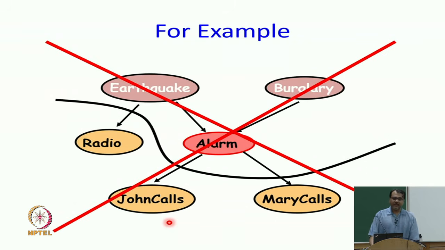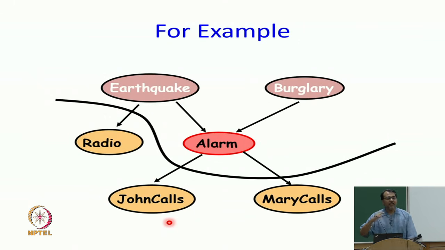So, the question you always have to ask is, by knowing this thing, do I additionally get information about the variable? I already know earthquake and burglary, I know their values. By additionally knowing the value of John calls, does that change my probability distribution about alarm? That question you have to answer.